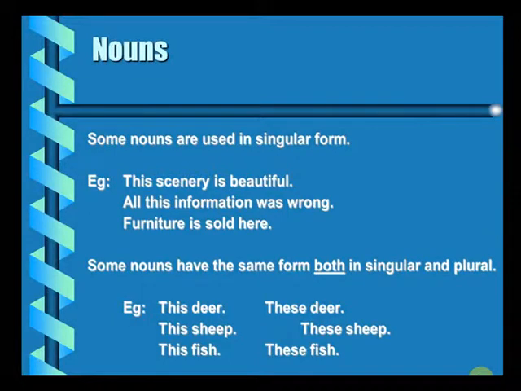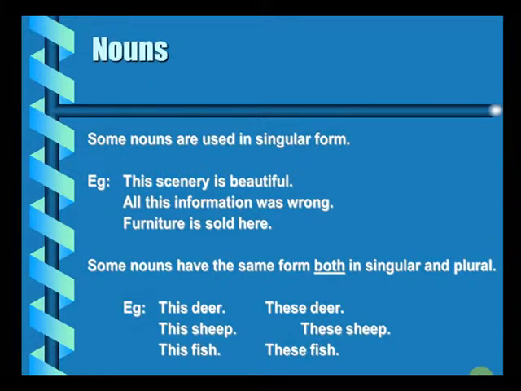Now, there are some nouns which have the same form both in singular and plural. Let us see which are those nouns. This deer, these deer. Deer, an animal, is used in the same form in singular and plural. So you can say this deer, or if you are referring to more than one deer, be it 2, 10, 20, 50, it would always remain deer. You don't need to add s to it. This sheep and these sheep. Sheep is the same in singular and plural.